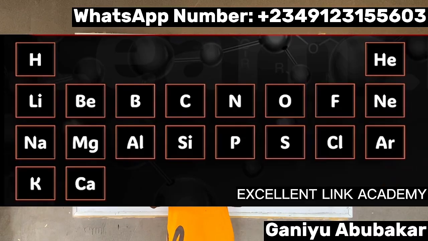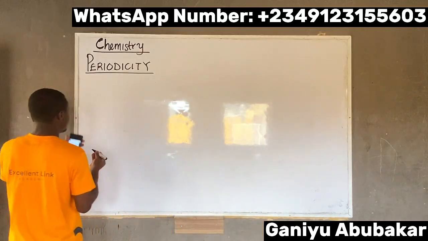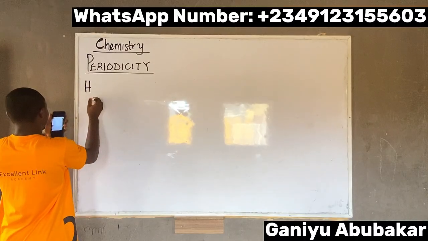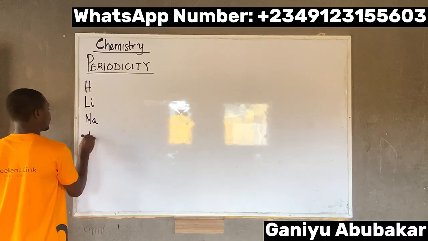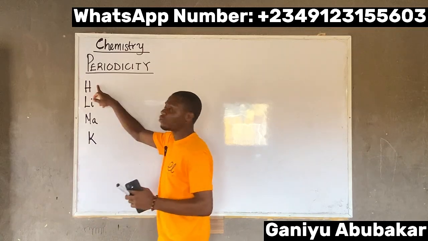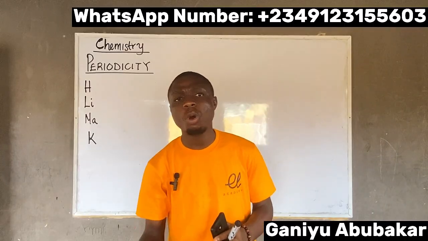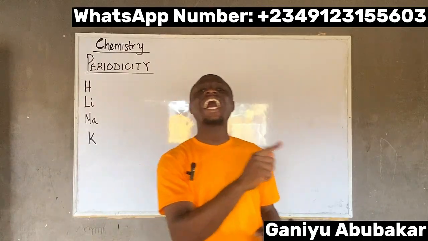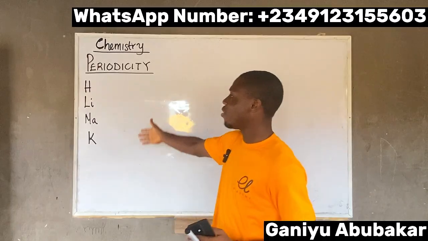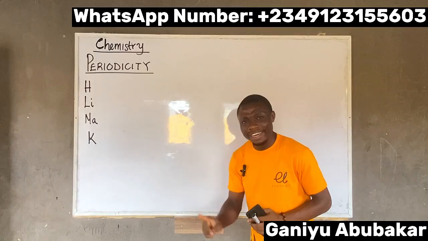Now, this periodic table you are seeing on the screen, if you observe properly, check for hydrogen, lithium, sodium, and potassium. For hydrogen, H. For lithium, and for sodium and also potassium, K. If you observe these four in the first group, they have something in common. What are they having in common? These four elements have something in common called one valence electron.